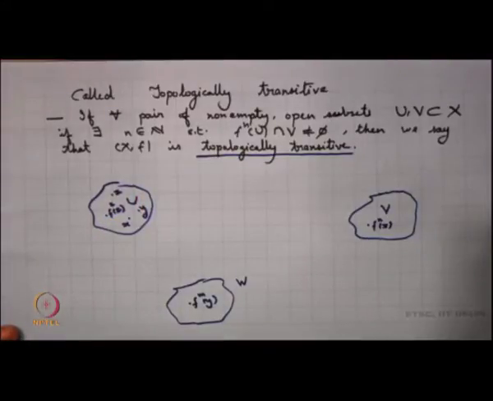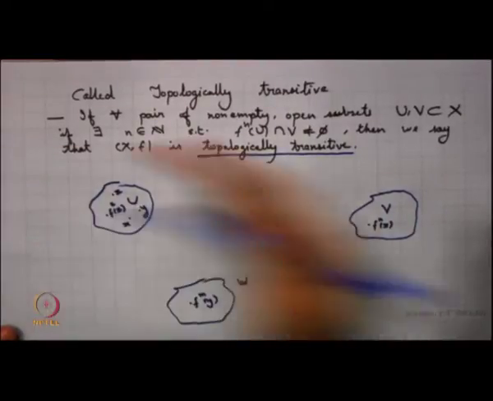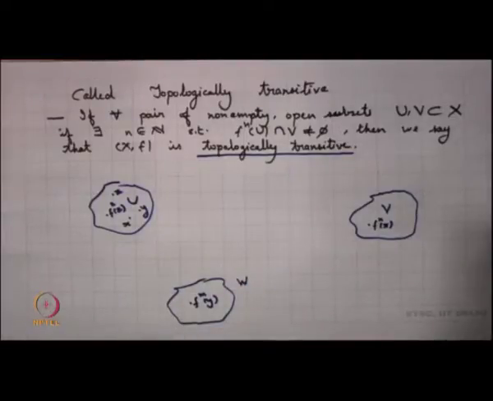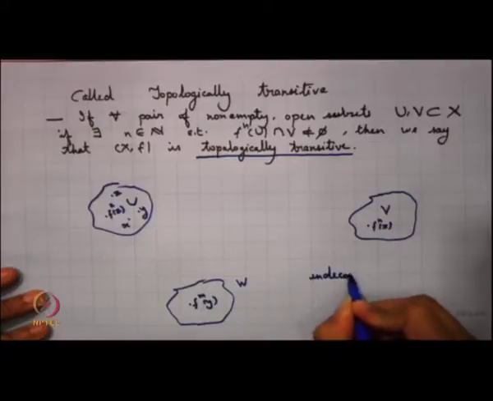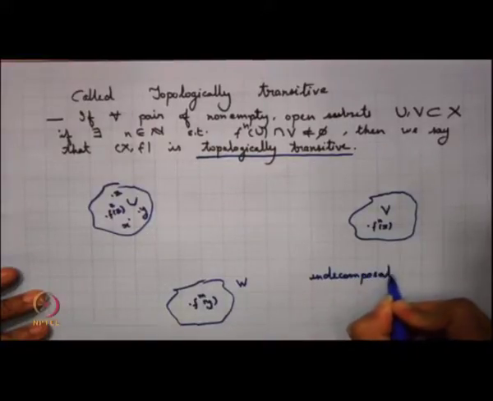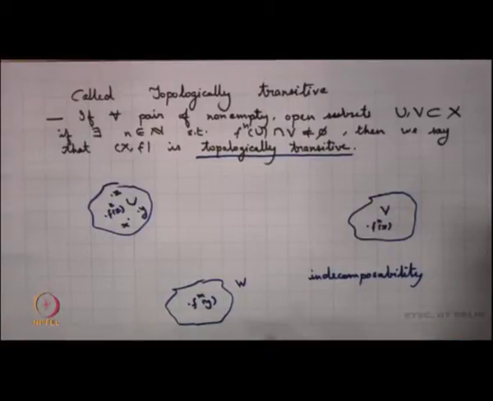So, if I try to look into this particular property, and this happens for every pair of open sets U, V in this space, this property gives some kind of indecomposability of the system. I cannot divide the system into two parts such that one part is not interacting with the other part. This property says that every part of X interacts with every other part of X.